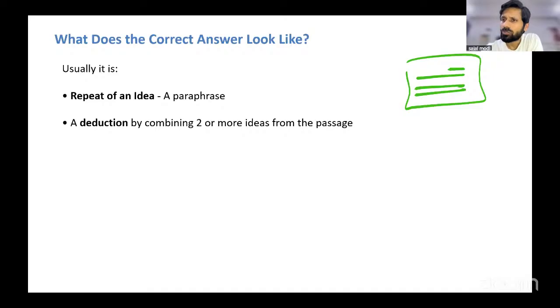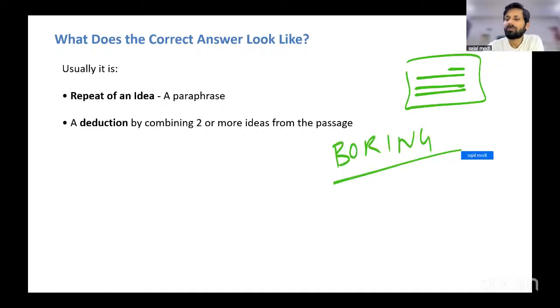And the correct option, as I had said, is just a boring idea. Why is it boring? It's just a repeat of an idea. It's already there in the passage. We aren't looking for anything fancy, right? These are not those questions. We are just looking for something boring, something that we have already seen in the passage, right? So that's the correct option.